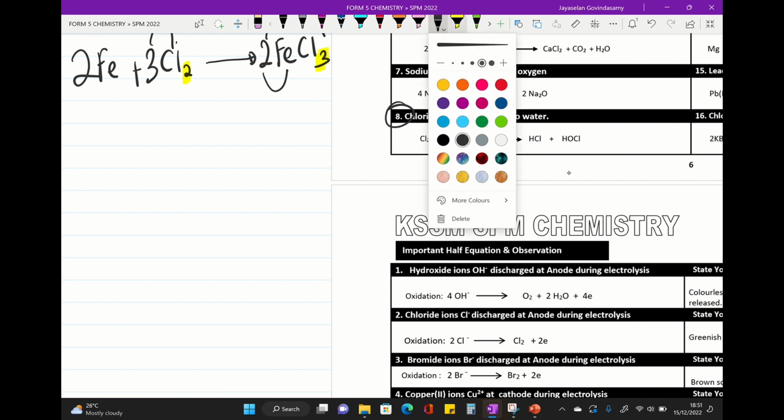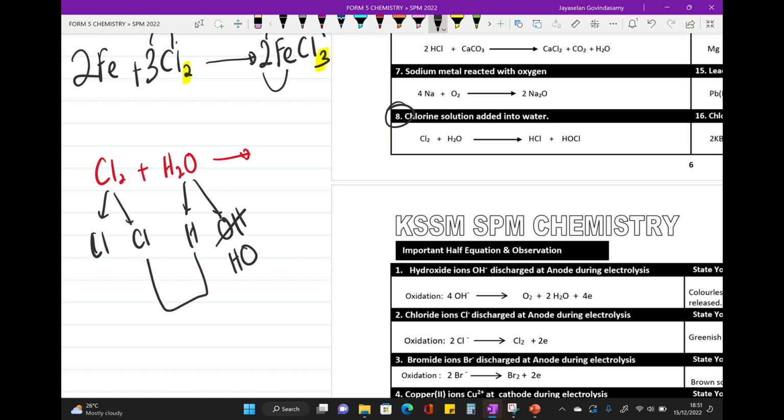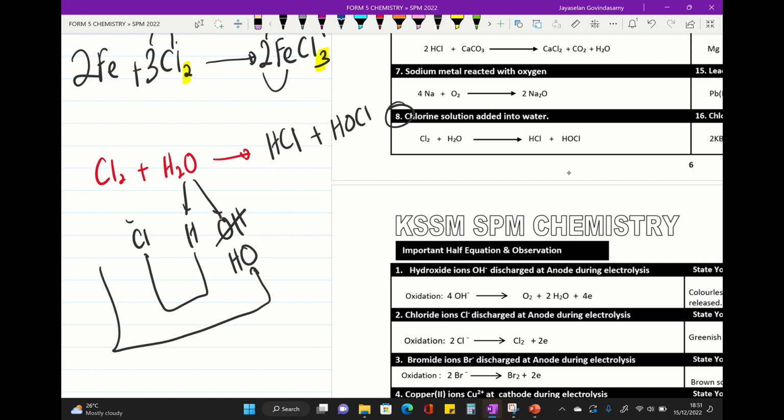All right, chlorine react with water. So please remember chlorine react with water. So I put water here. So how to get the product? We take out the chlorine, we break the chlorine, H, we break OH, please cancel this, put HO. All right, during chemical reaction, this and this join, so we will get HCl, and this one will join here, HOCl.